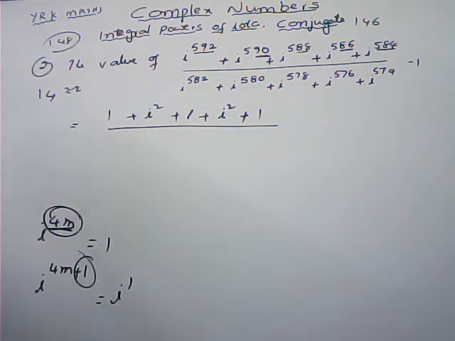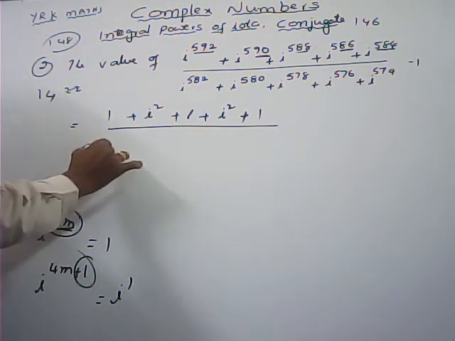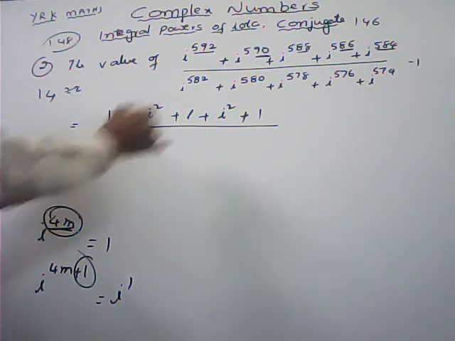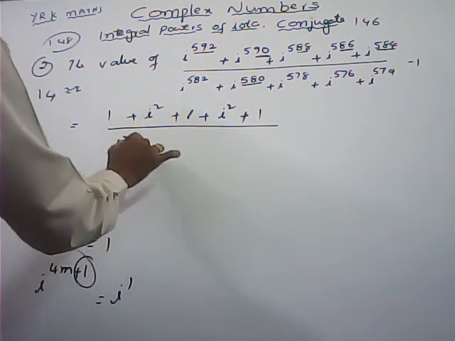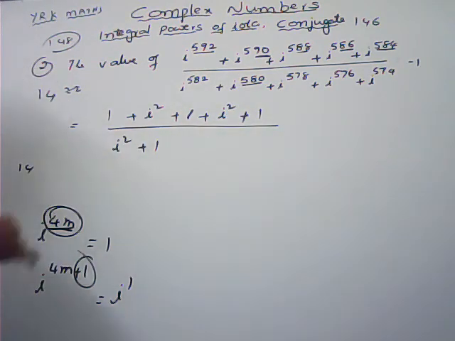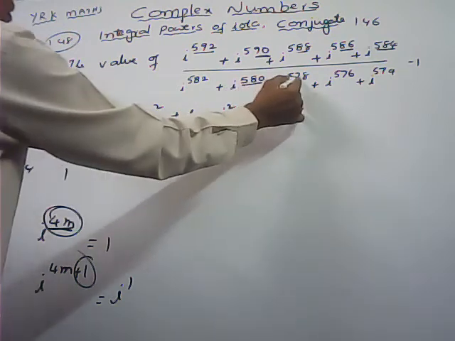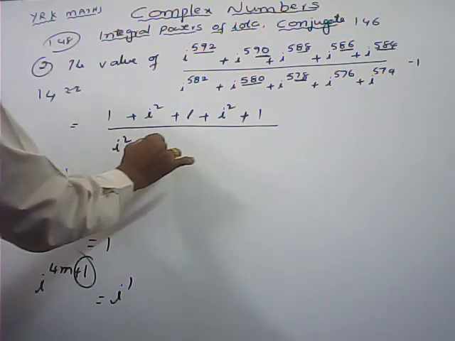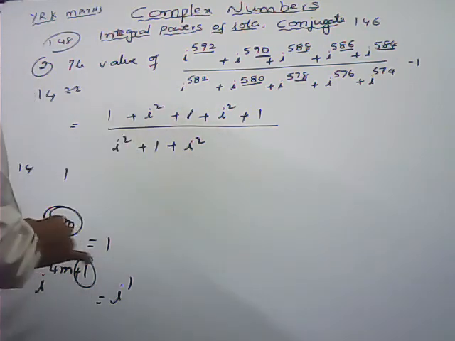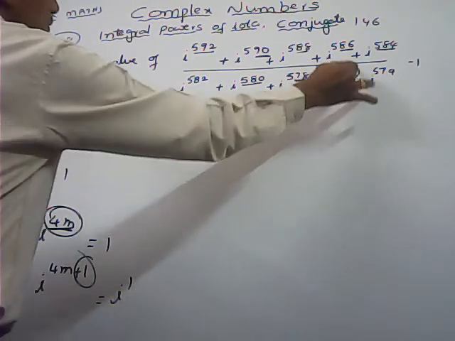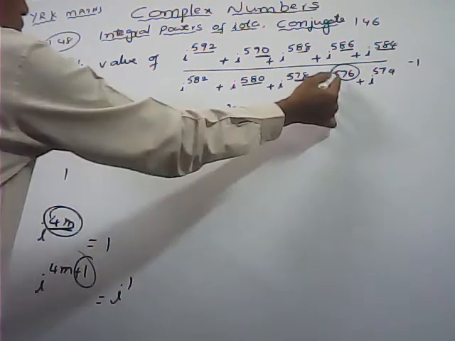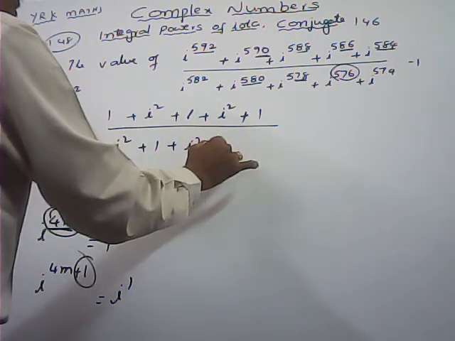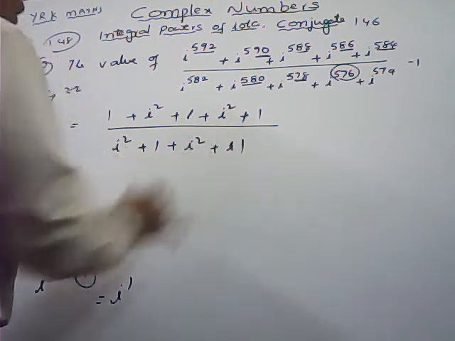Here, 4 20s are 80, 2 is the remainder, i square we can write. Next, this is the multiple of 4, so we can write 1. Now, if it is divisible by 4, 4 1s are 4, 4 9s are 36, 2 is the remainder, i square we can write. Plus this, that is the multiple of 4, the last 2 digits are divisible by 4. So in total, that is the multiple of 4, we can write directly 1.